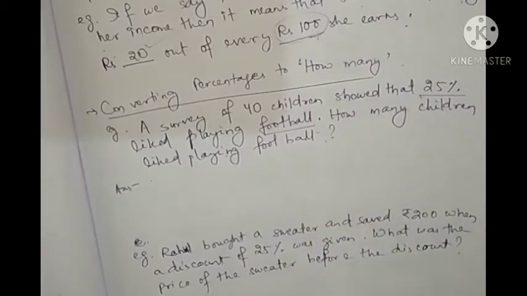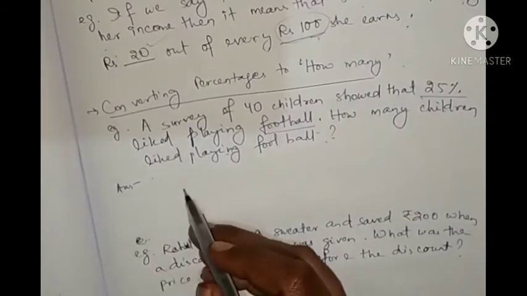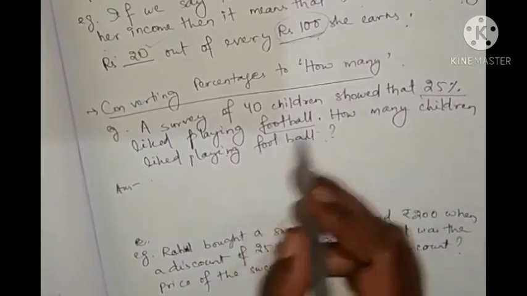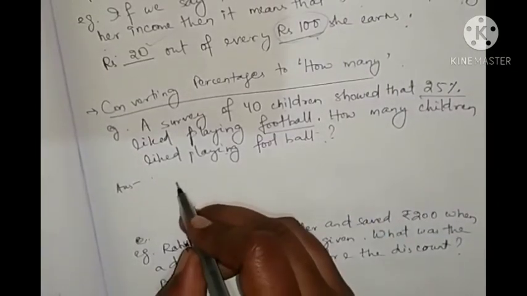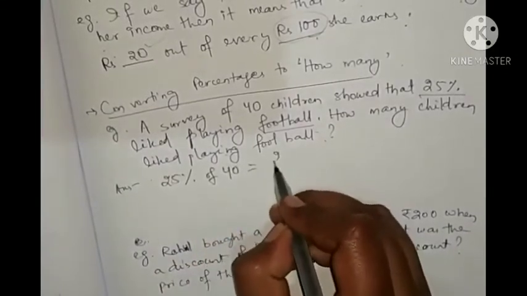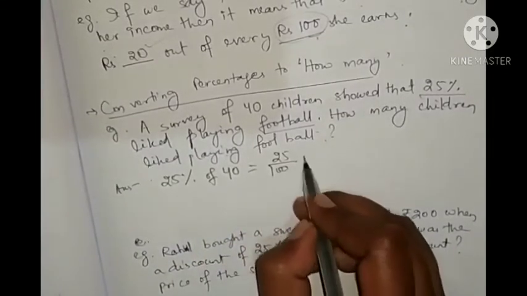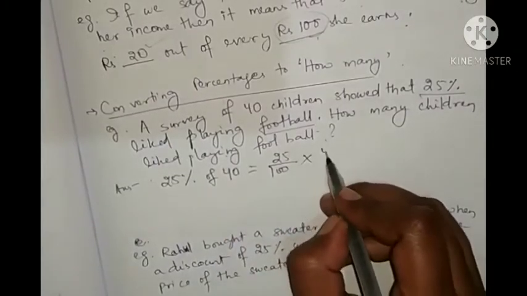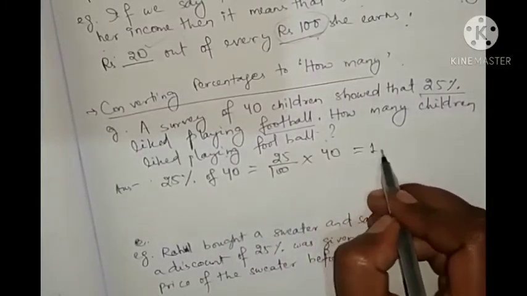Okay. तो गोटे सर्वे रे कौन दिया 25% मीन्स 40 चिल्ड्रेन भितर 25 चिल्ड्रेन कौन लाइक करती दे लाइक फुटबॉल. So what you can do, you can write that 25% of 40 equal to how much? 25 by 100 into, of means into 40. So like this you can find out 10.